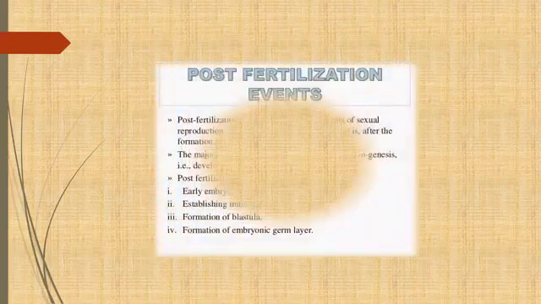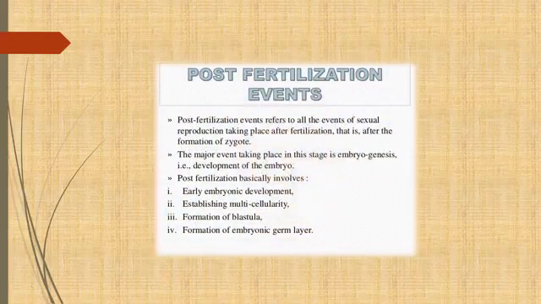So this is the last event of the reproductive stage, the post-fertilization events. Post-fertilization events means after fertilization, what happens? There is the formation of the zygote. So male and female gametes fuse and make a structure that we call a zygote. Now you know very well the zygote is a diploid condition, meaning it has chromosomes in pairs. Now, the development of the zygote: after the zygote, what happens? There is a formation of an embryo. That process is known as embryogenesis.